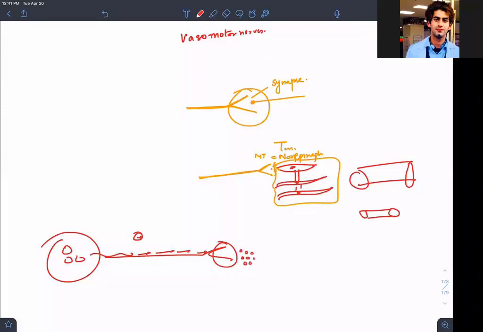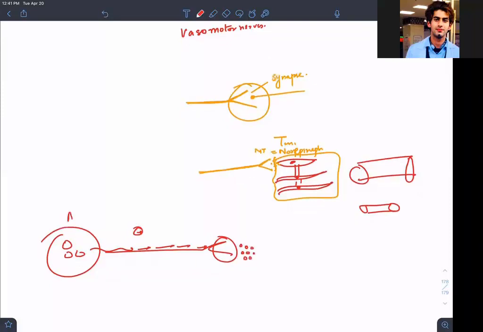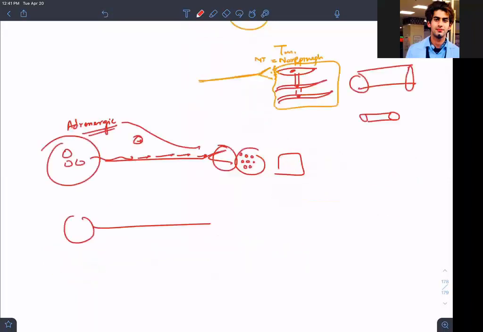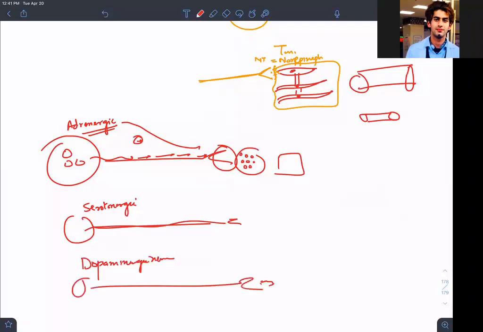If it is an adrenergic neuron, it will be producing norepinephrine at that point. If it is a serotonergic neuron, then it will be producing serotonin at this moment. If it is a dopaminergic neuron, it will be producing dopamine at this point. Can we understand?